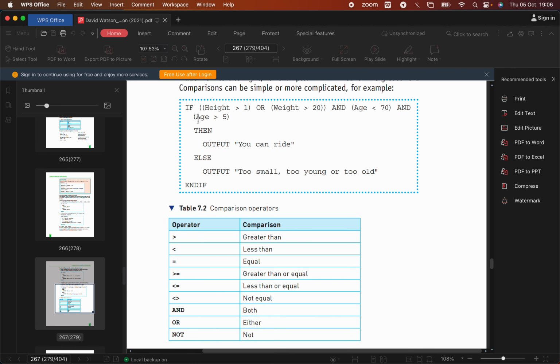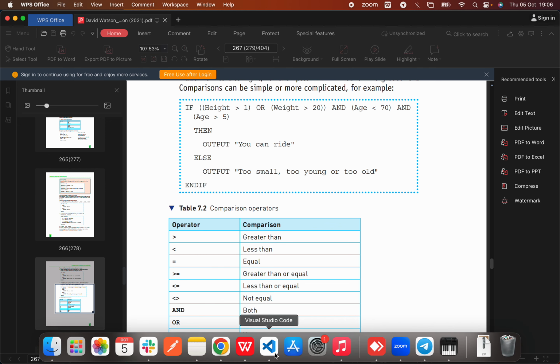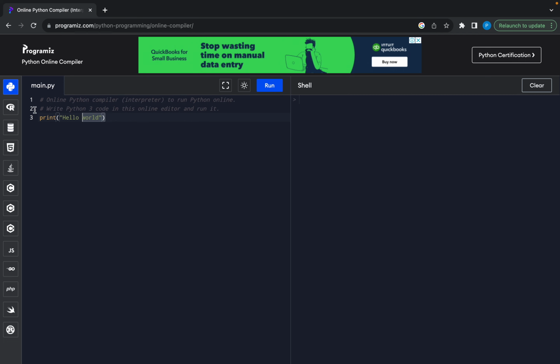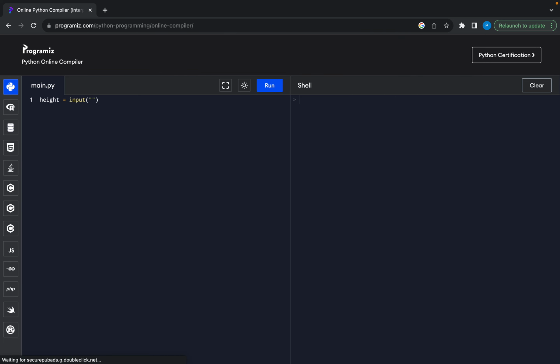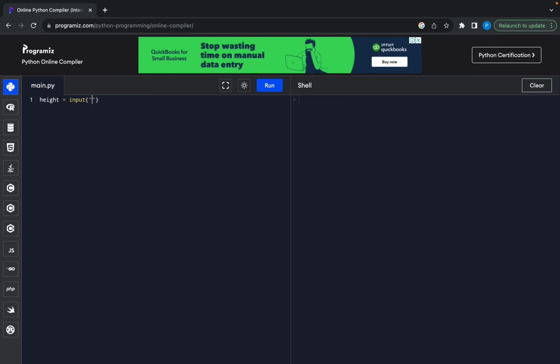All right, so I'm going to leave the age part out first. I'm just going to start with height or weight. Yeah, let's do those ones. So I'm going to get those variables from the user. We're going to use the input function that Python uses, and we're just going to say, please enter your height. I'm going to say meters like that because it needs to be in meters.